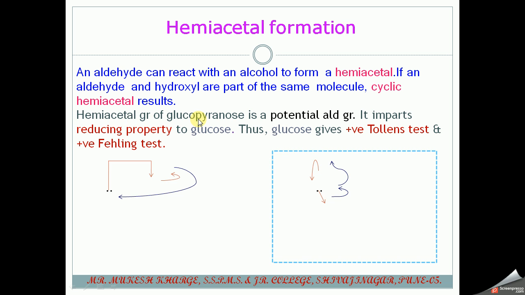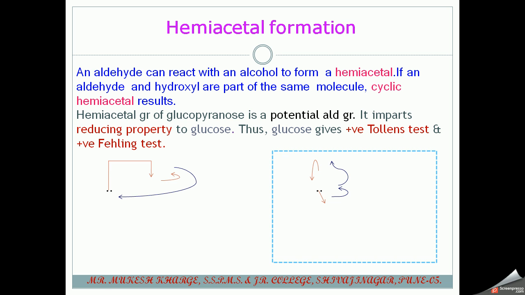The hemiacetal group of glucopyranose is a potential aldehyde group and it imparts the reducing property to glucose. Thus, glucose gives a positive Tollens test and positive Fehling's test.